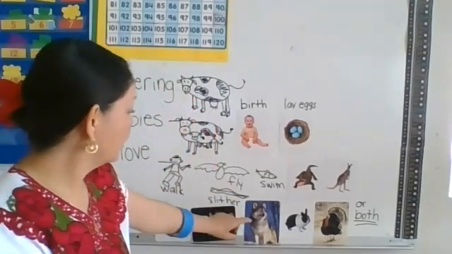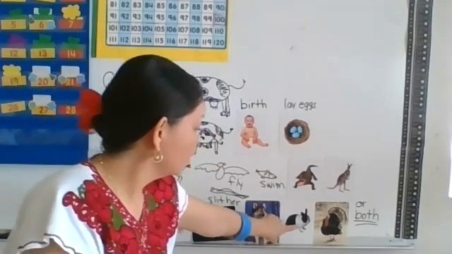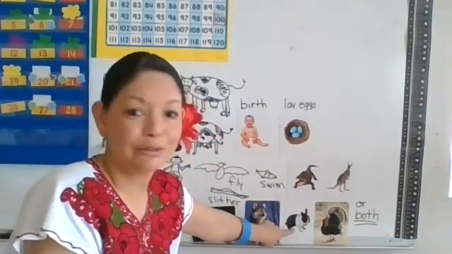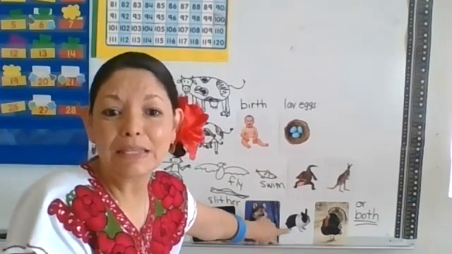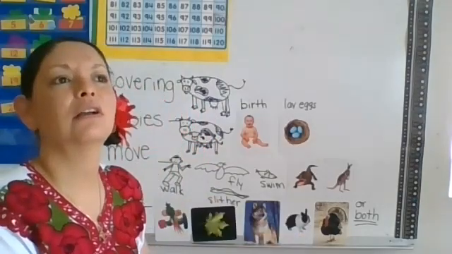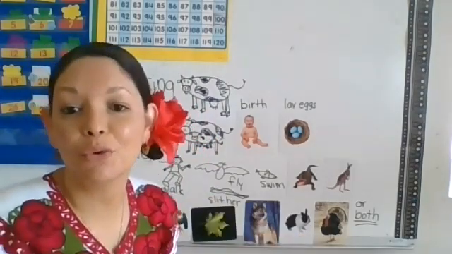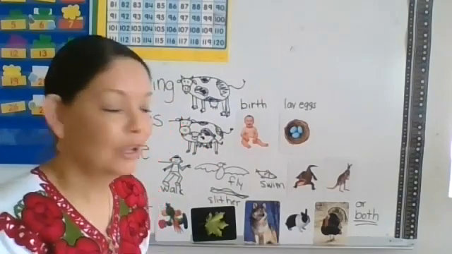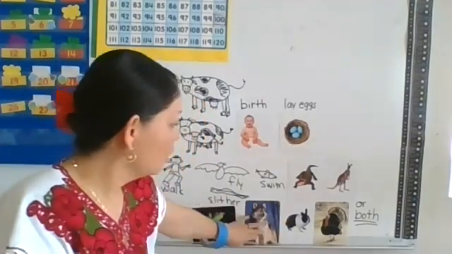Okay, and then, do they eat meat? So this guy is going to eat this little guy. That's a meat eater. What are they called? Carnivores. Thank you. I have my husband and Rafa and everyone telling me carnivores.